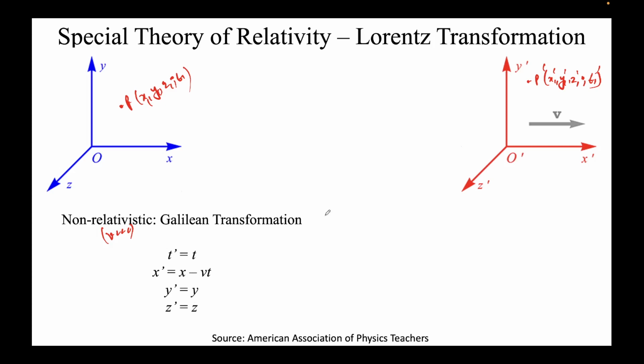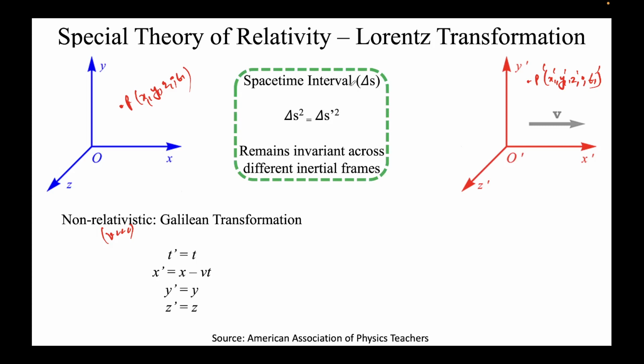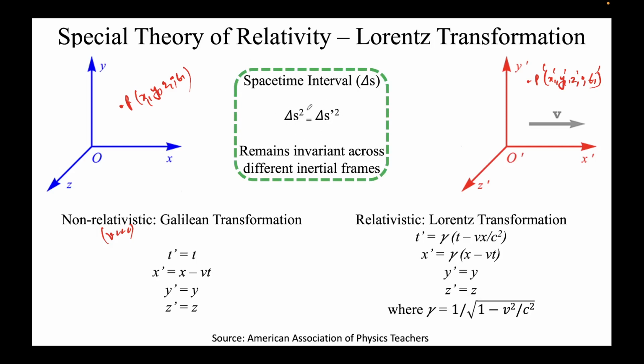However, in the case of the special theory of relativity, where we are talking about speeds very close to light, this concept comes into the picture, and we can derive that the same formulae transform to this. So this is non-relativistic, you can see here. This is relativistic. This means v is comparable to c, obviously not greater than c. Let's say 0.1c, 0.2c, 0.6c. However, t prime and x prime and so on are given by this factor, where v is the velocity of the S prime frame with respect to the rest frame. This was the rest frame, t is the time here, and all other things are self-explanatory. c is the speed of light.